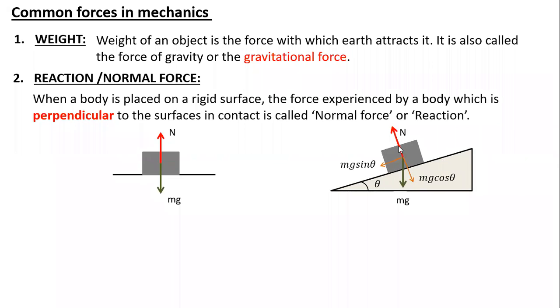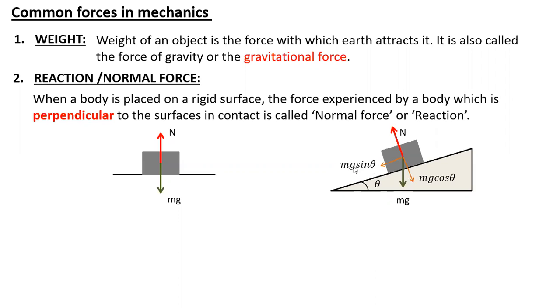To find which amount is balancing the normal, I split my mg into two components. One will be along the normal, one will be perpendicular to the normal. When I shift the angle theta using that reference horizontal line, I get that this component forms an angle theta with the vertical, so it became the mg cos theta component.